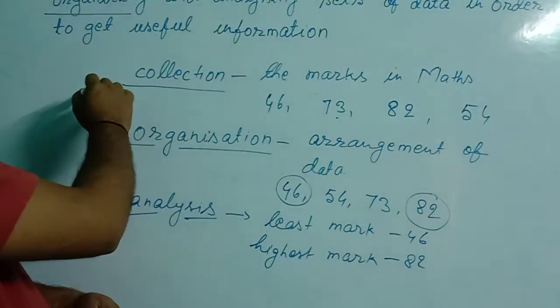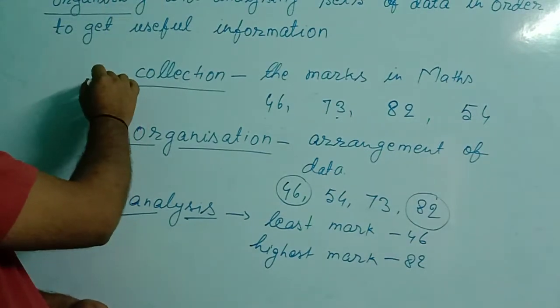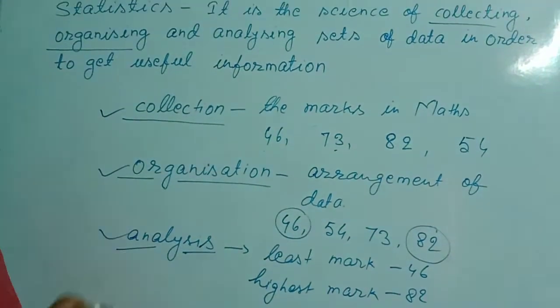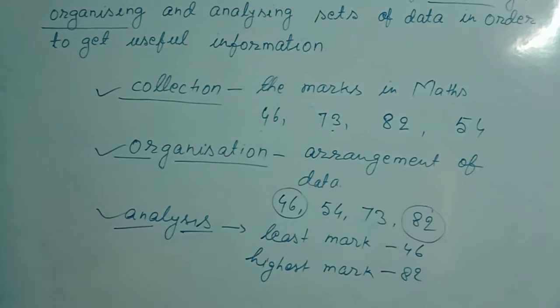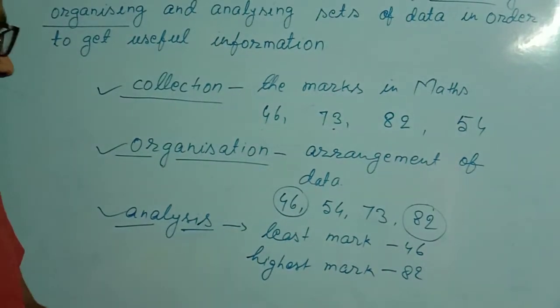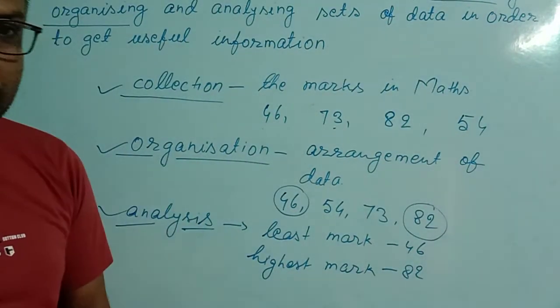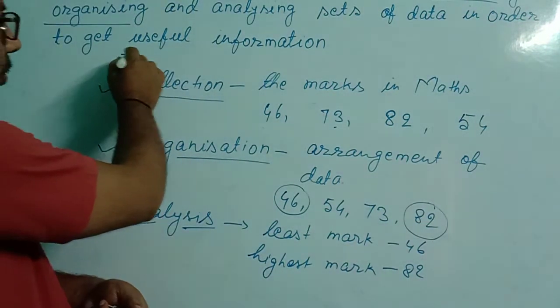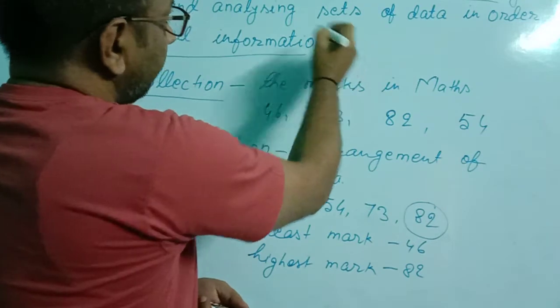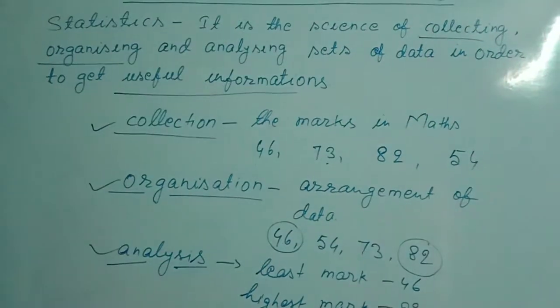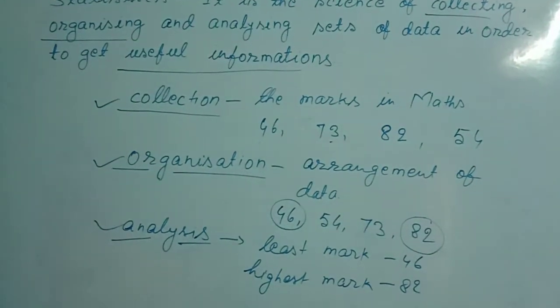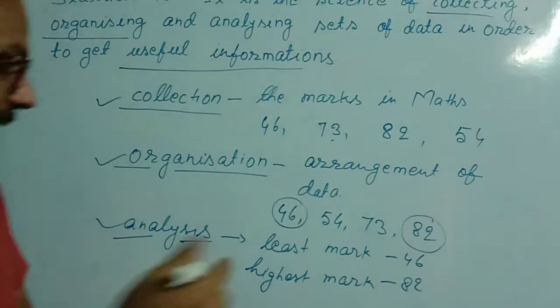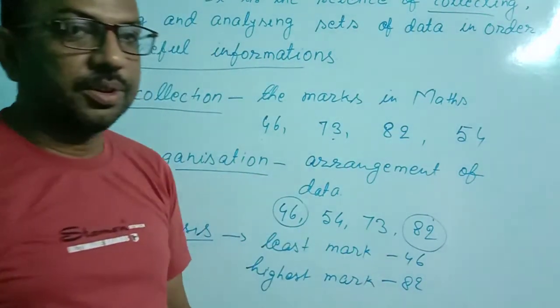So statistics includes these three things: collection of data, organization of data, and analysis of data, from where we get useful information. Which kind of information? We can find the least mark, that is 46.